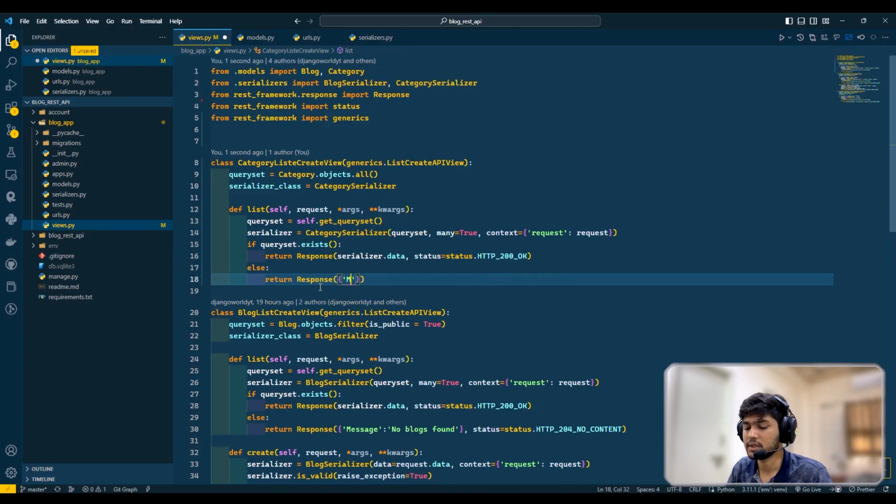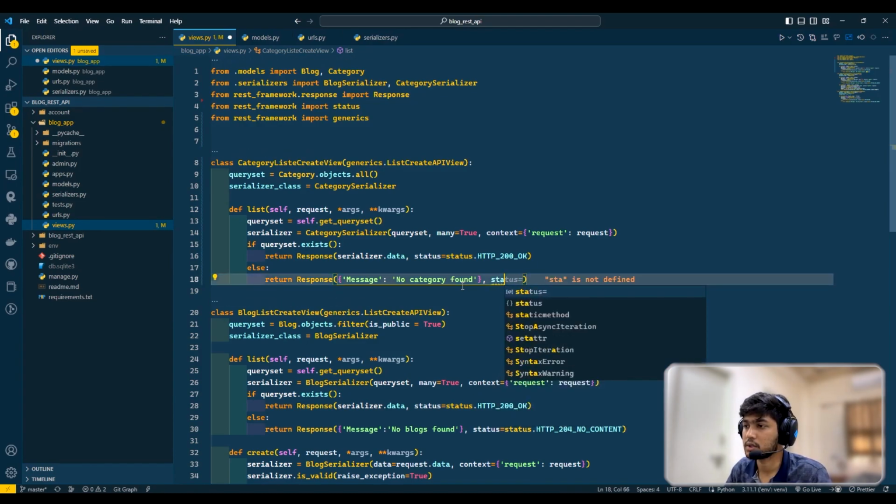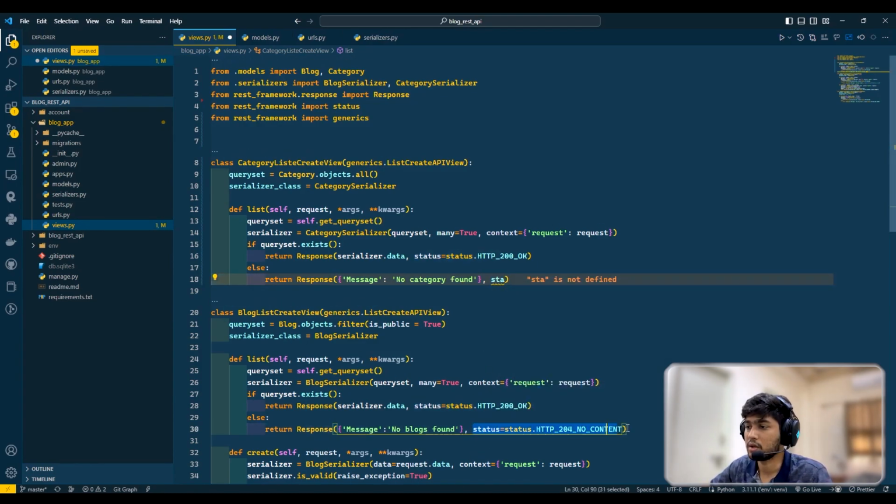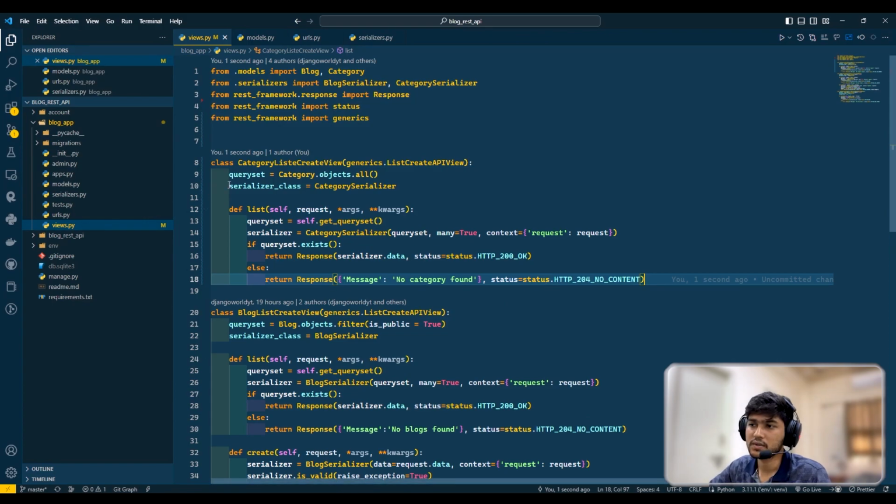I'll say message: no category found. Now here the status code can be no content, like 204 no content. So I'll just copy this status. Done. So our list function is going to work fine.